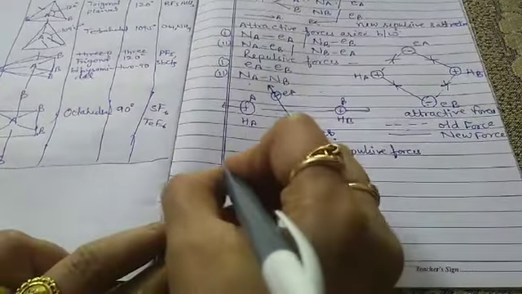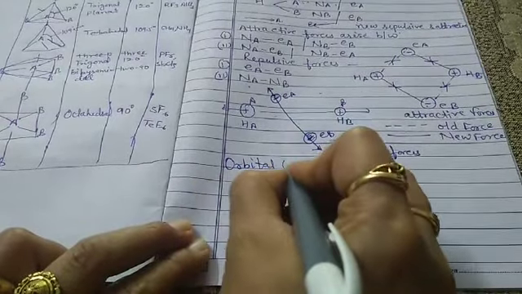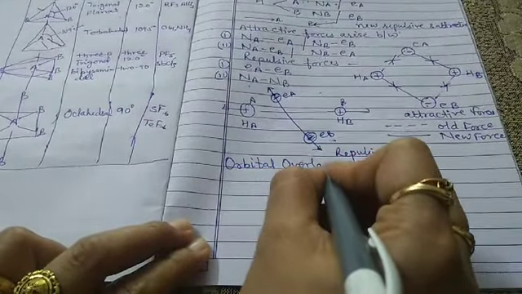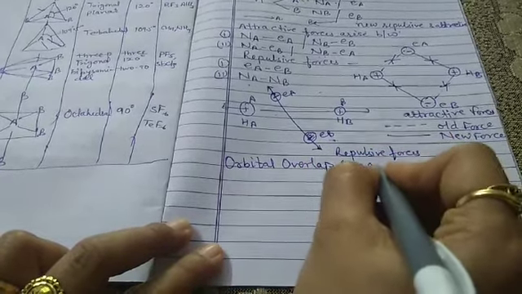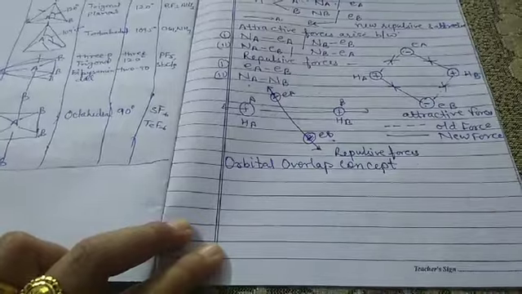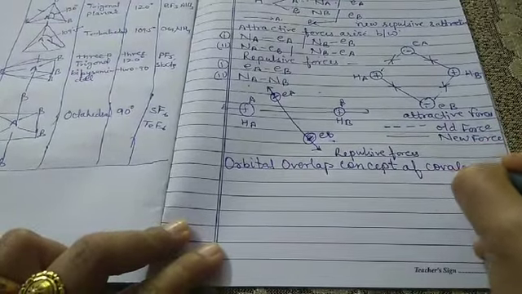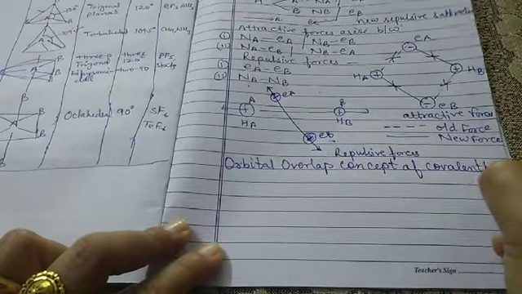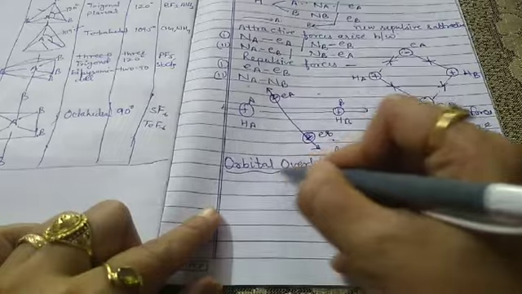Now the next heading is the orbital overlap concept of the covalent bond.